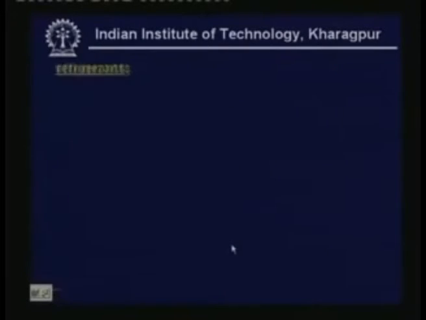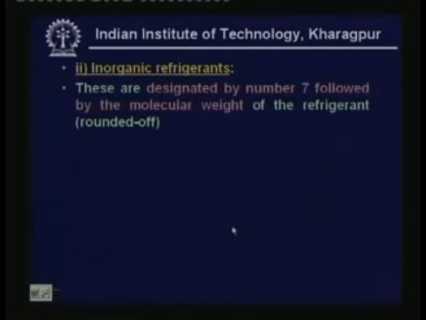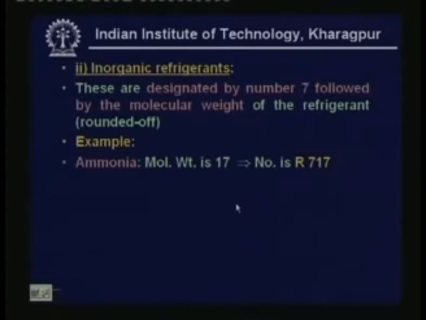Next comes your inorganic refrigerants. These are designated by number 7 followed by the molecular weight of the refrigerant. The molecular weight is rounded off. For example, ammonia has molecular weight of 17, so its number is R717. The 7 shows that it is an inorganic refrigerant.